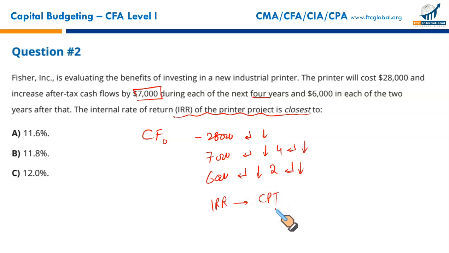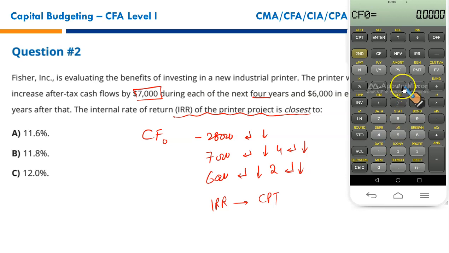Let me show you how it works. Alright, so this is your financial calculator, fully functional. First you will press the CF key. Then you will enter 28,000. It will take time, but you'll have to make sure you understand the concept. And don't forget to put the negative sign because it's an outflow at year 0. After this, you need to press enter and the down arrow key, just in the same sequence I've written.